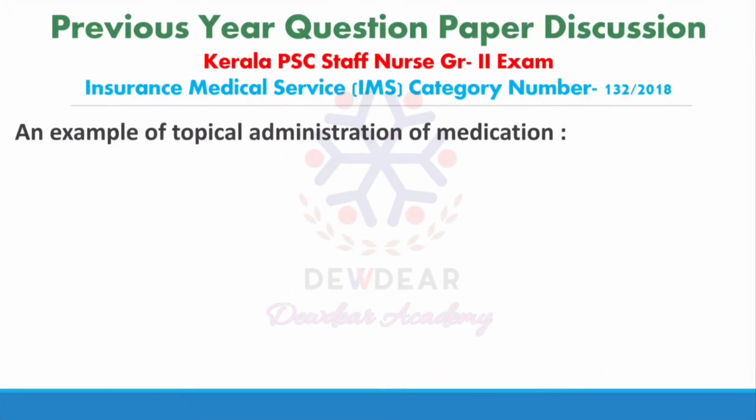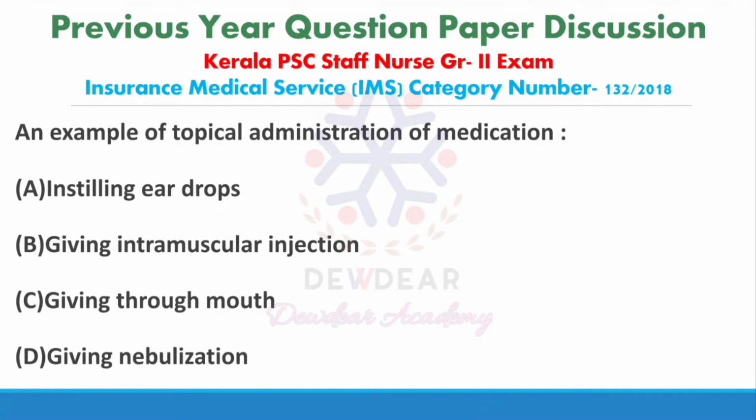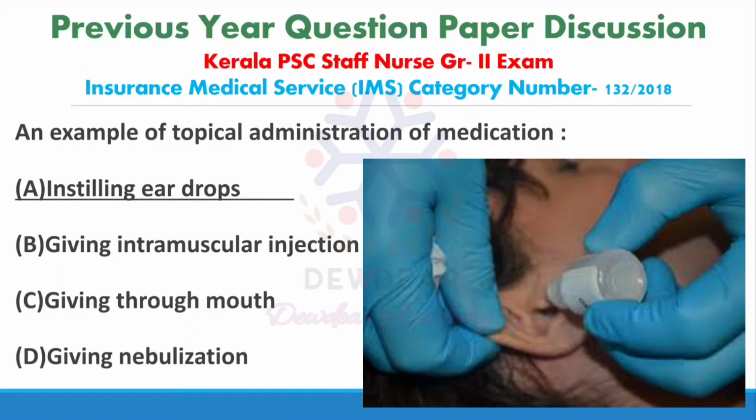Second question, an example of topical administration of medication. Options given are instilling eardrops, giving intramuscular injection, giving through mouth, giving nebulization. Correct answer is instilling eardrops. So what is topical administration?